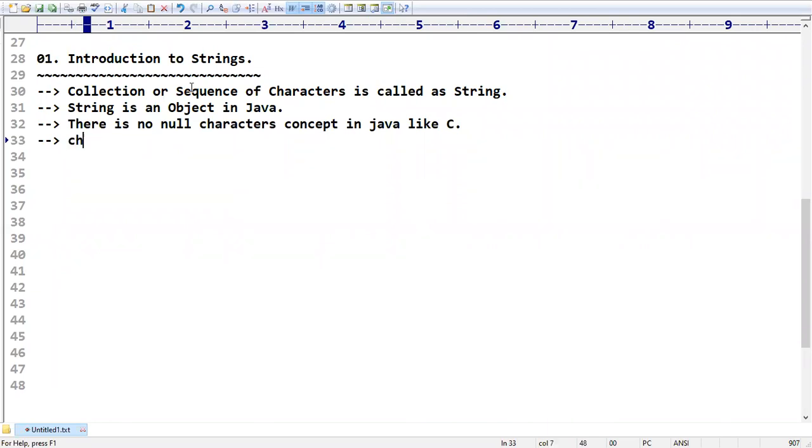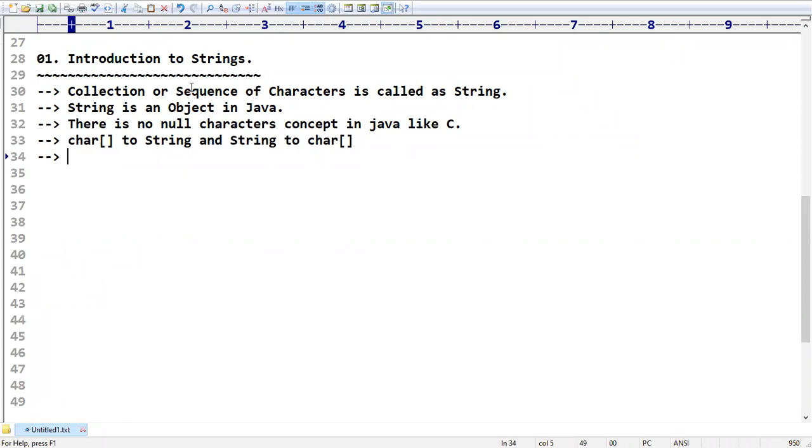We can convert a character array to a string, and a string to a character array; such a facility is there. Some people feel a character array is also called a string. Of course, internally these conversions exist, but as programmers we have to treat these two as different concepts. So this is what a string means and how strings behave in Java.